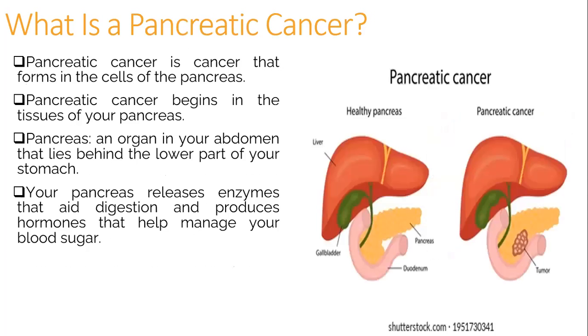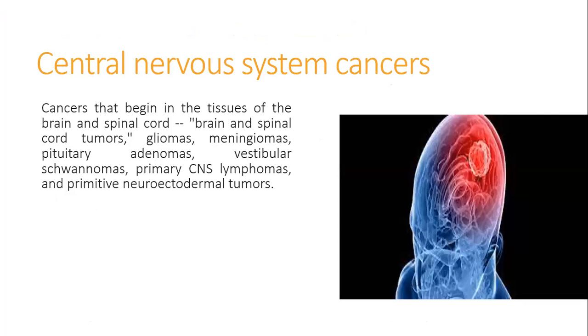What is pancreatic cancer? Pancreatic cancer is the cancer that forms in the cells of the pancreas. Pancreatic cancer begins in the tissues of your pancreas. The pancreas is an organ in your abdomen that lies behind the lower part of your stomach. Your pancreas releases enzymes that aid digestion and produces hormones that help manage your blood sugar. There is a difference between a healthy pancreas and pancreatic cancer. Here you can see the cancerous cells growing around the pancreas.